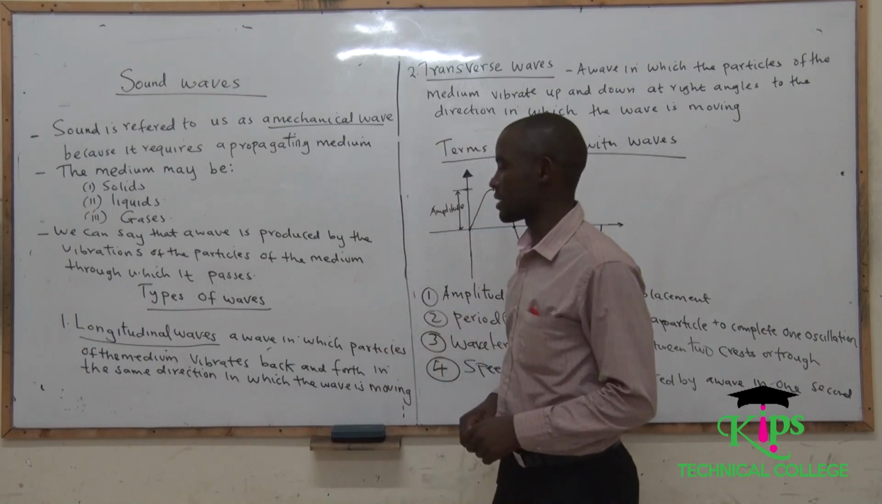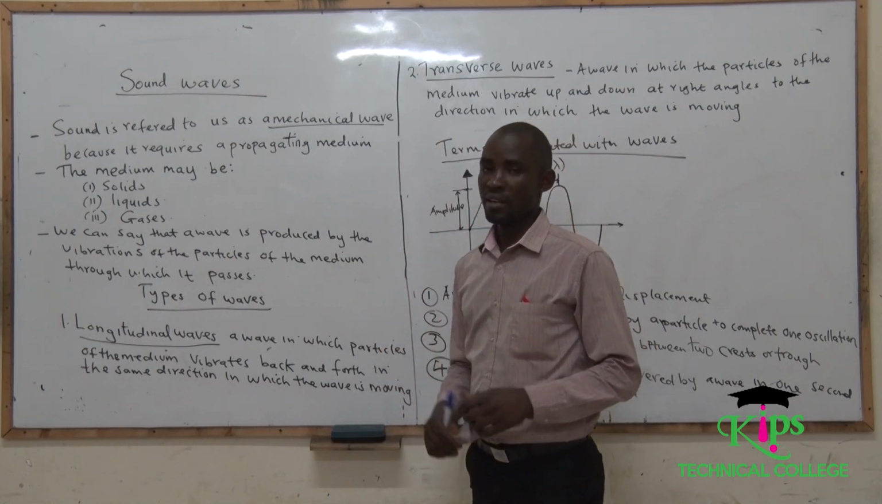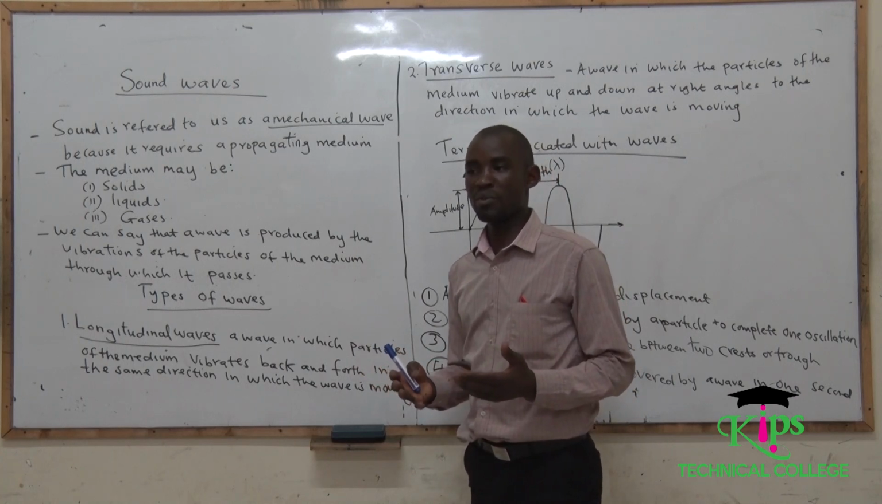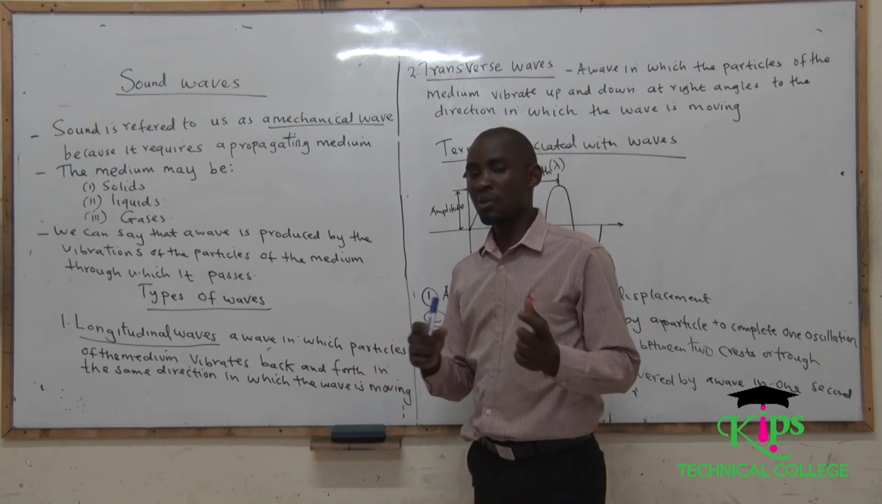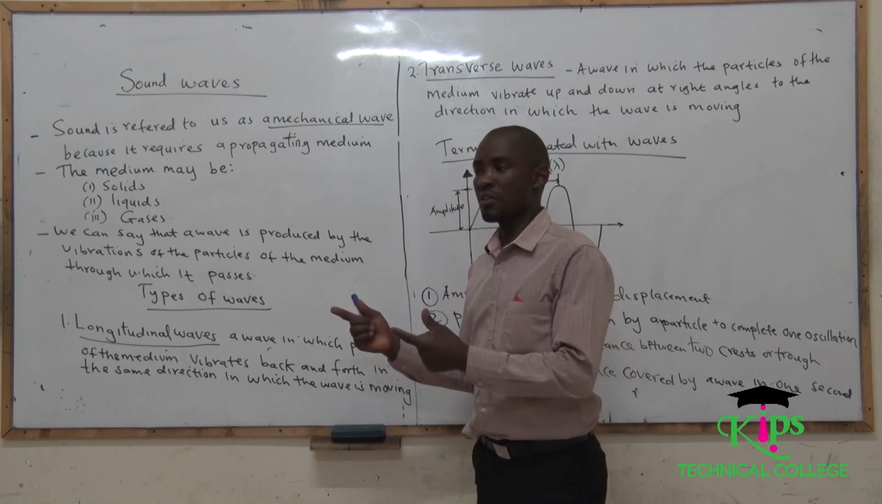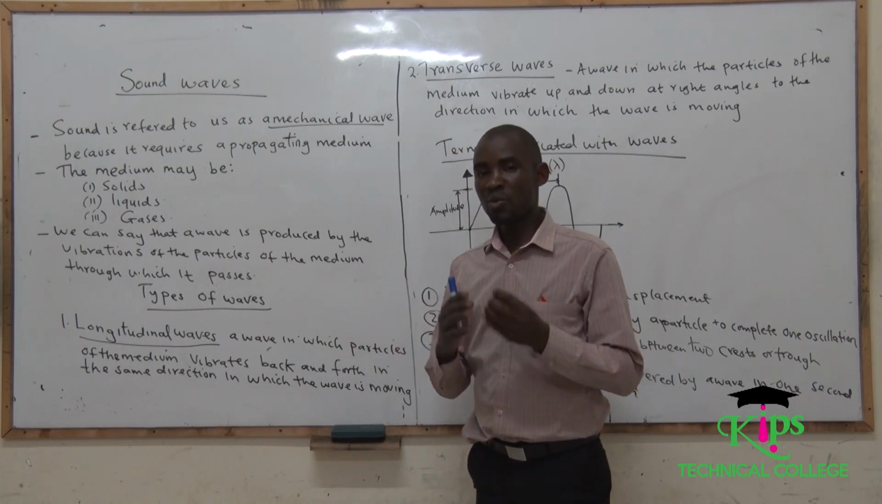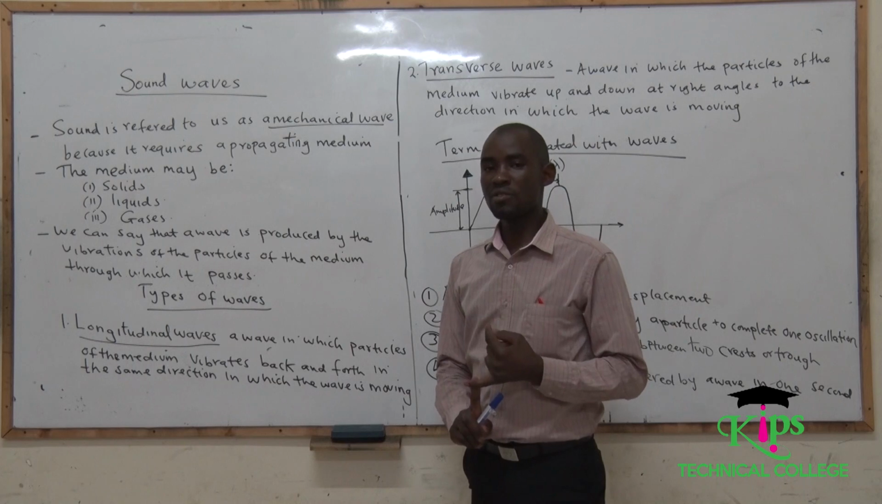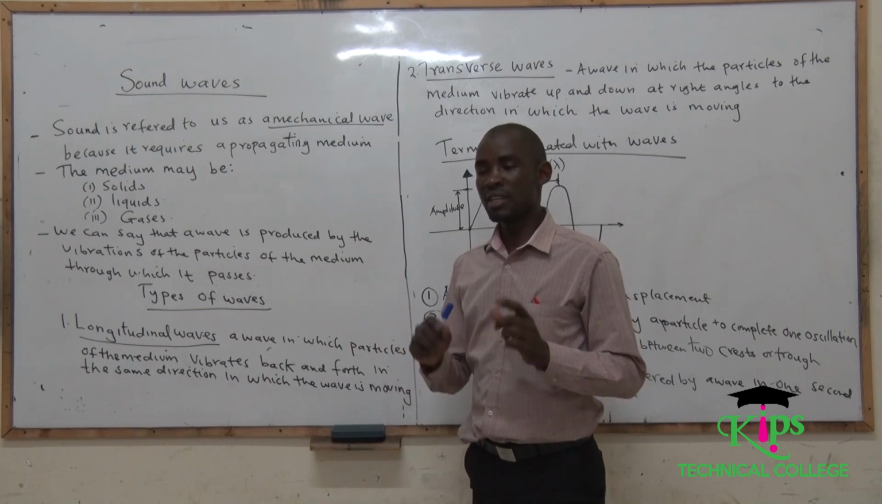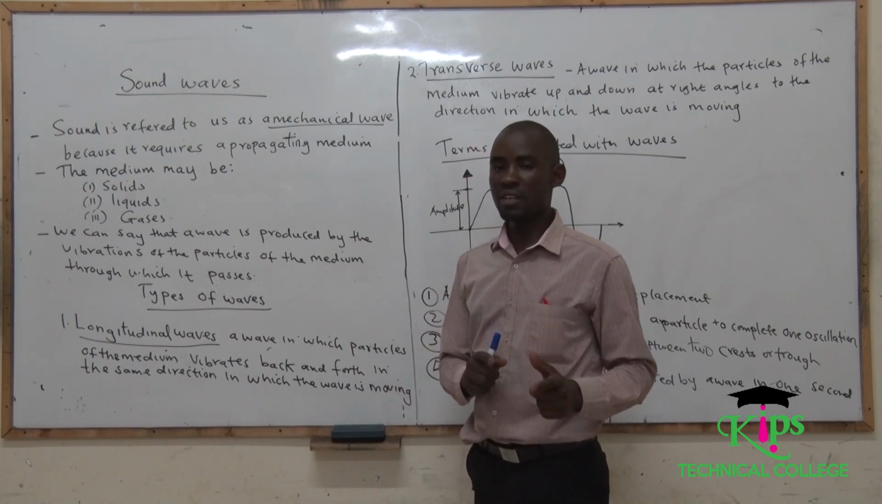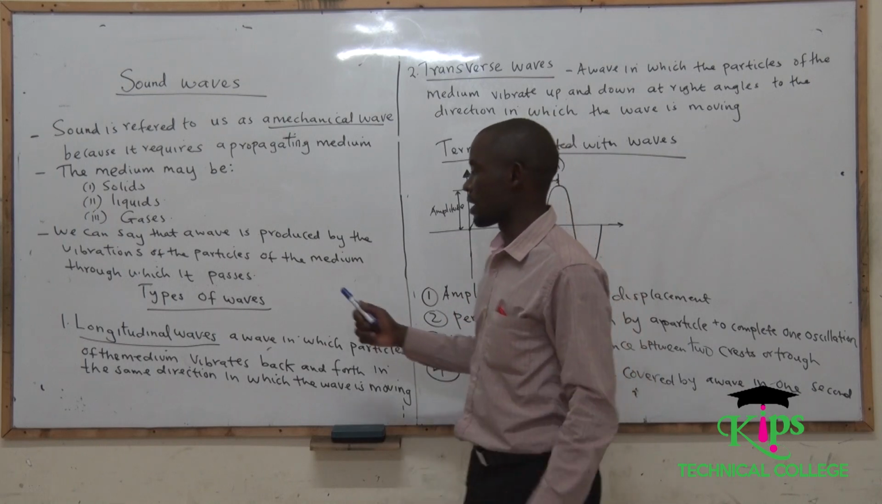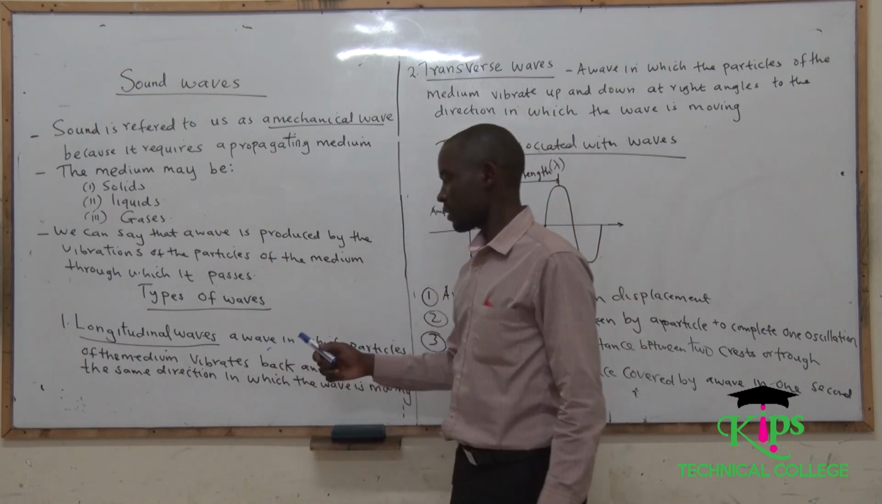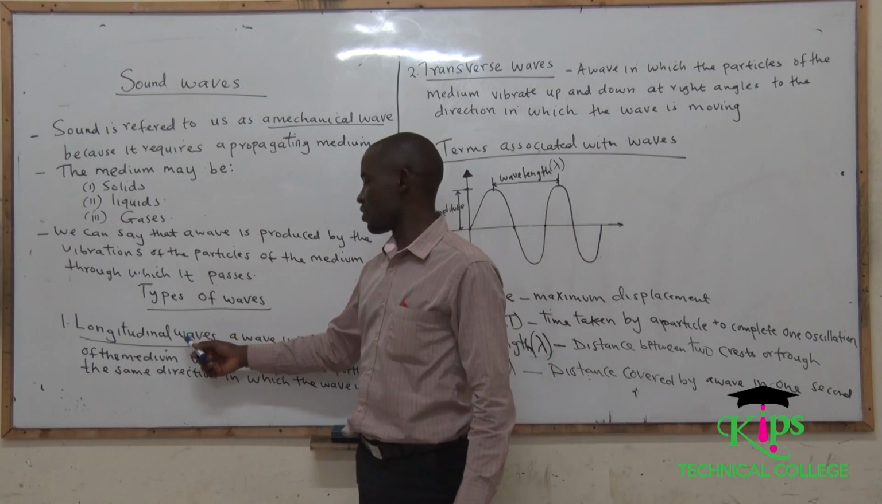We now want to look at types of various waves, and the reason as well we are talking about waves is we have said that sound is a wave. Sound is a wave, and that is where we must understand what a wave is, the characteristics of a wave, and the terms that are associated with various waves. So we can now look at the types of waves. We have got longitudinal waves.